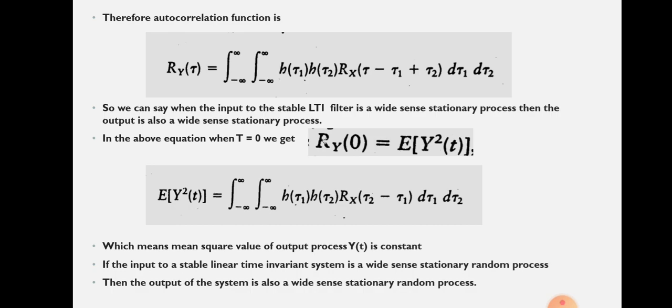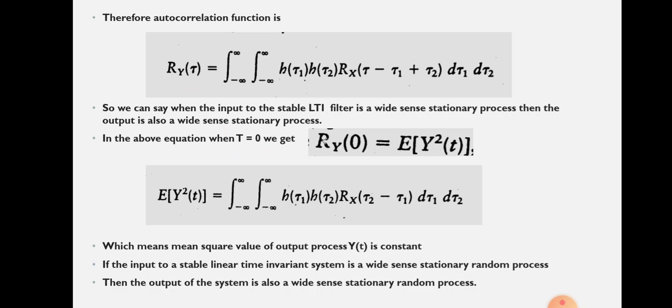So we can write r y of tau equal to integral minus infinity to plus infinity, integral minus infinity to plus infinity, h of tau 1, h of tau 2, r x of tau minus tau 1 plus tau 2, d tau 1 d tau 2. So this is our equation. So we can say when the input to a stable LTI filter is a wide-sense stationary process, then the output is also a wide-sense stationary process.